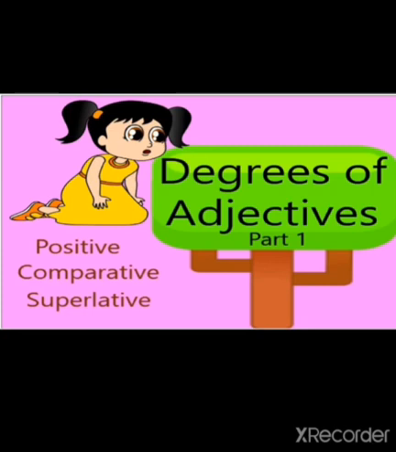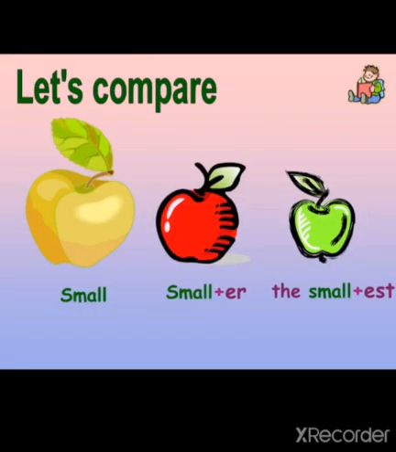Fine. So, for example, you can say, the girl is very lovely. Okay? So, girl is a noun here and lovely shows the quality of the girl. So, that is an adjective. Today we are going to study degrees of adjectives. How many? There are 3 degrees of adjectives. Number 1 is positive degree, second one is comparative degree, and the third one is superlative degree.